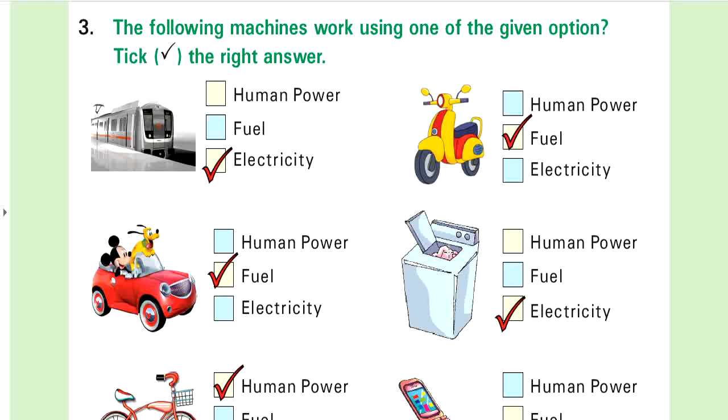The following machines work using one of the given options. Put the tick, or you can say tick the right answer. Metro. Does the metro work with human power, fuel or electricity? Metro works with human power? No. Fuel? No. It works with electricity. Next is the picture of a scooter. Does it work with human power, fuel or electricity? It works with fuel.